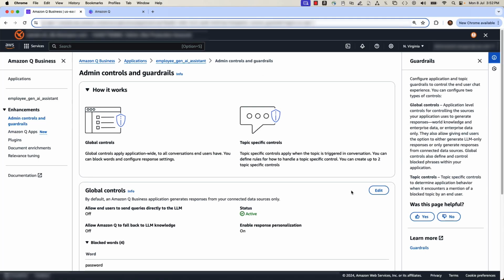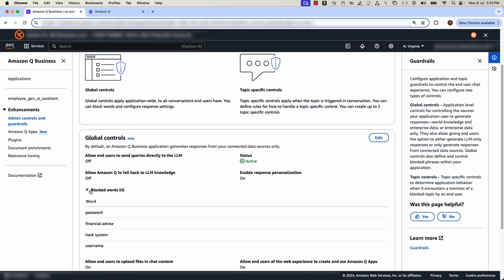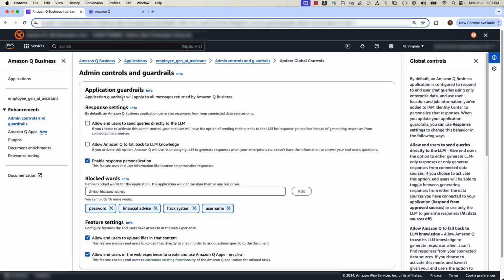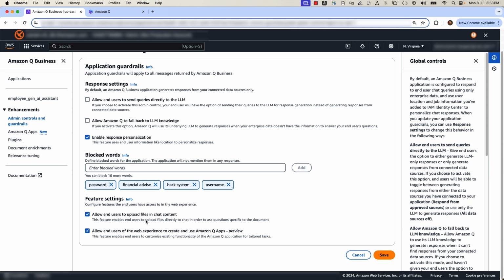Quick look at Q Business security, enhancement, and control. First, edit global controls. Here you have the option to allow end users to send queries directly to LLM or use LLM as a fallback mechanism. You can add a list of block words here. Example, for Octank AI Assistant, we don't want Q to respond on queries related to financial advice, username, and password. In addition, as an admin, you can control whether end users can upload files to chat interface and create lightweight applications using Amazon Q apps.